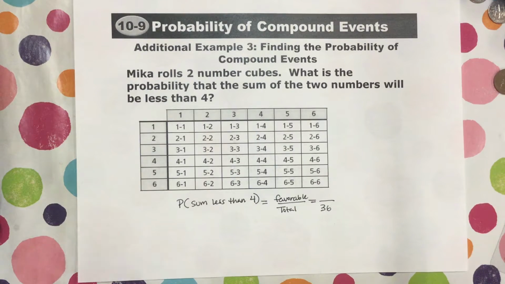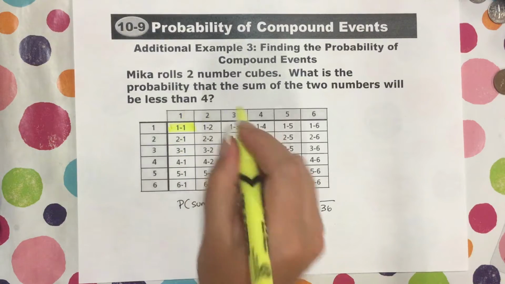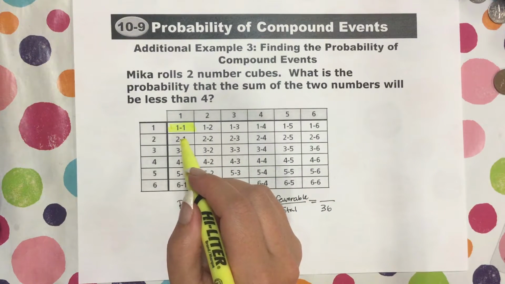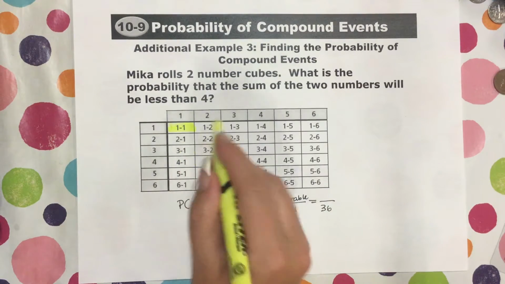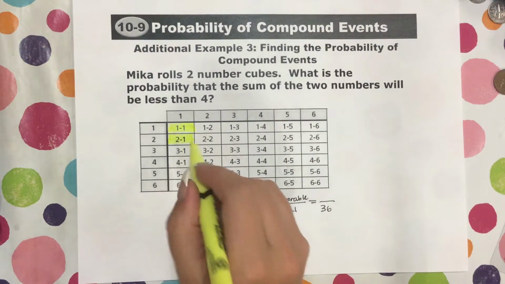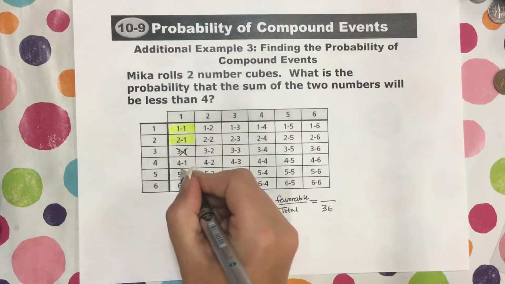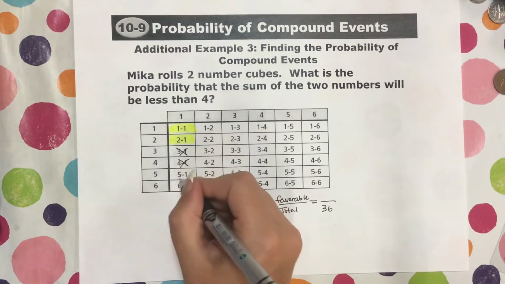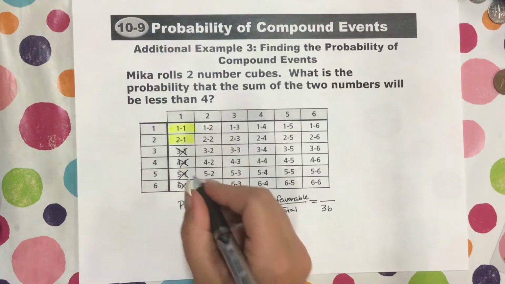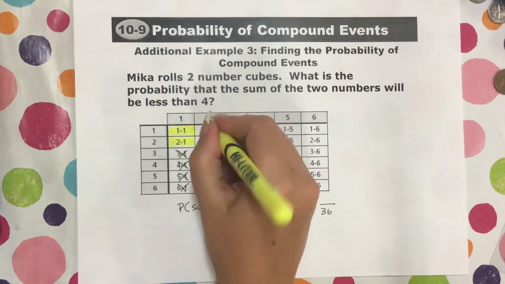So if we look at it, we could go 1 plus 1. Well, that's less than 4. 1 plus 1 is 2. That's less than 4. For this next one, 2 plus 1 is 3. So that one is less than 4. That one works. 3 plus 1 is 4. So that is not less than 4. 4 plus 1 is 5. That's not less than 4. 5 plus 1 is 6. That's not less than 4. 6 plus 1 is 7. That's not less than 4. But 1 plus 2 is 3. That is less than 4.